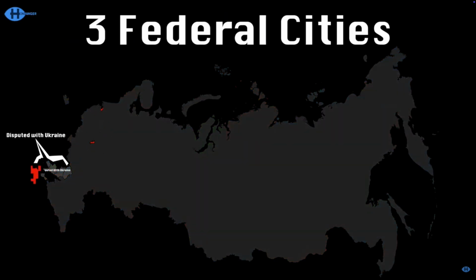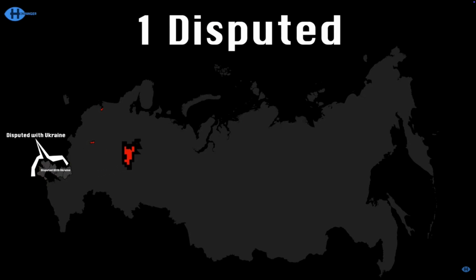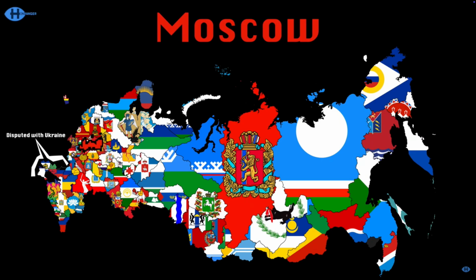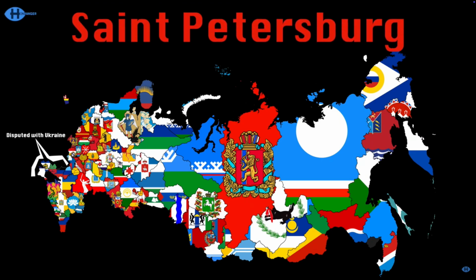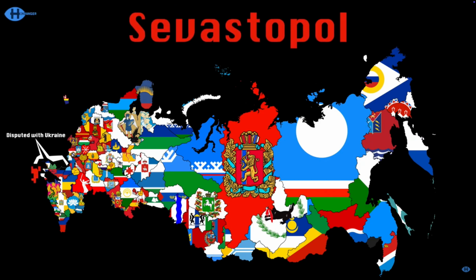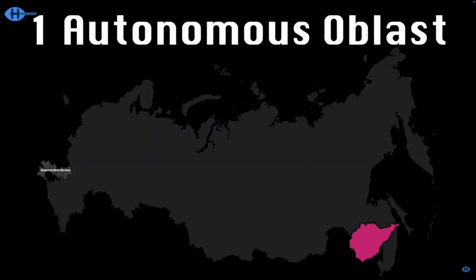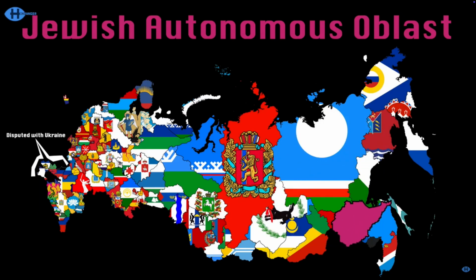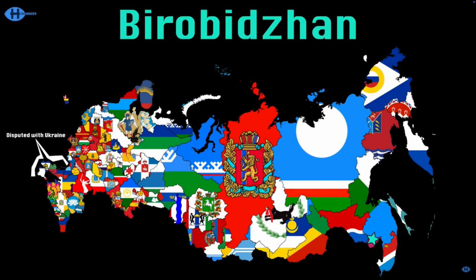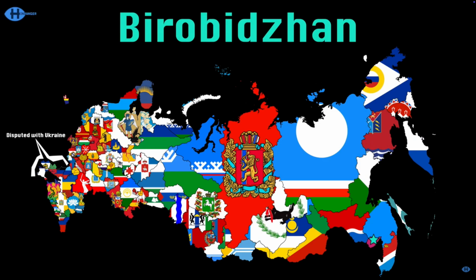Russia claims that it has 3 federal cities, but only 2 are recognized internationally. Moscow is here, the capital of Russia, you've heard. Russia's second largest city is St. Petersburg. Sevastopol was annexed by Russia in 2014, but it's still thought to be part of Ukraine by most of the world's countries. There's only one autonomous oblast in the Russian Federation. It's one of the world's two only Jewish jurisdictions. Finally, the last subject's the Jewish Autonomous Oblast, administrative center Birobidzhan at last.